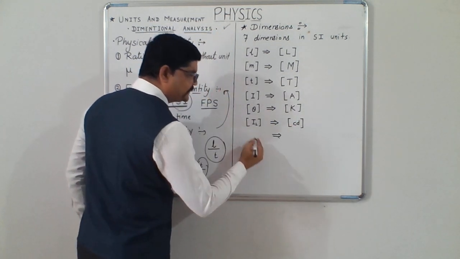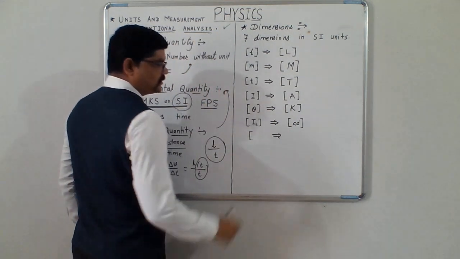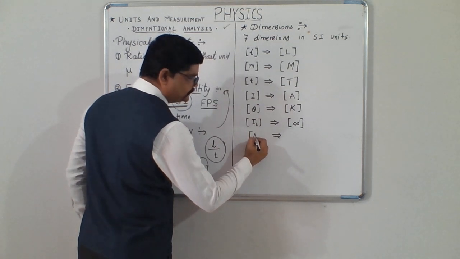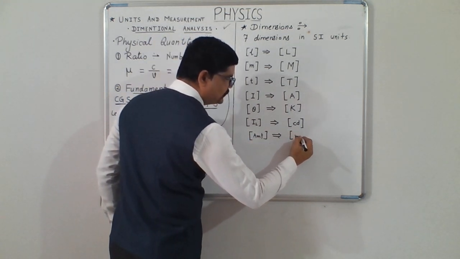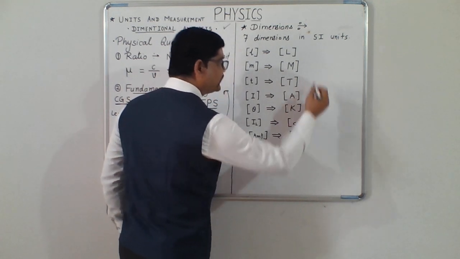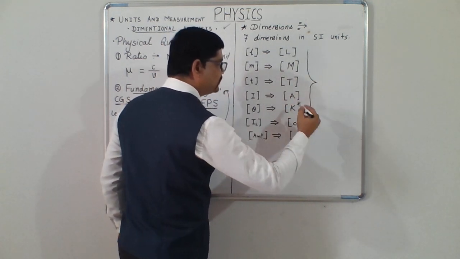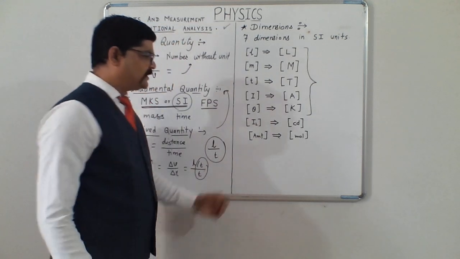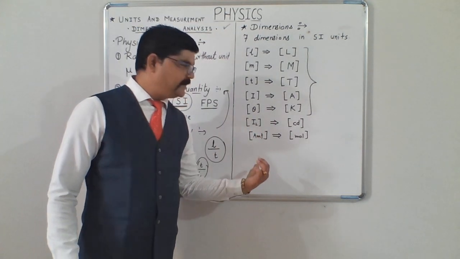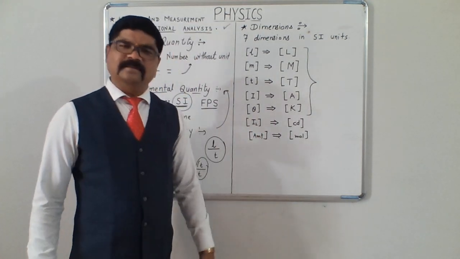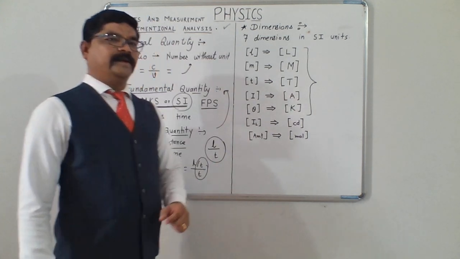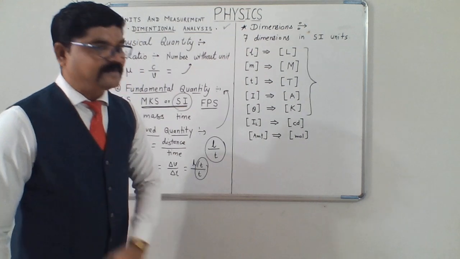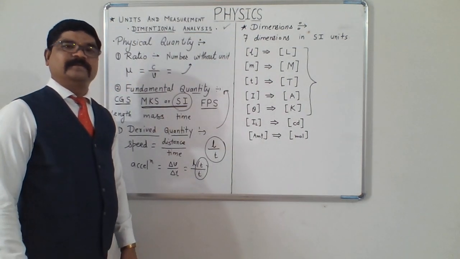We will take it as it is, and amount of substance, it will be written as mole. So you will just need to take care of these fundamental quantities basically. In very rare cases, luminous intensity and the amount of substance will come, but we can take them into consideration. Now, these are the 7 dimensions which we will use frequently.